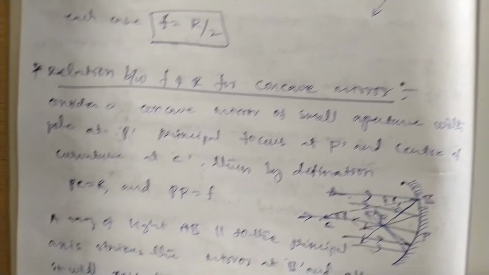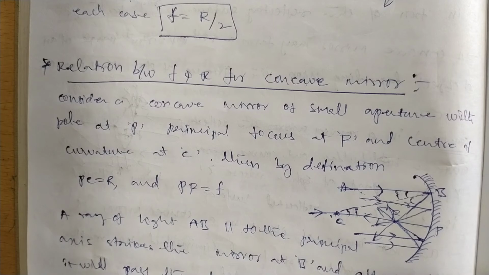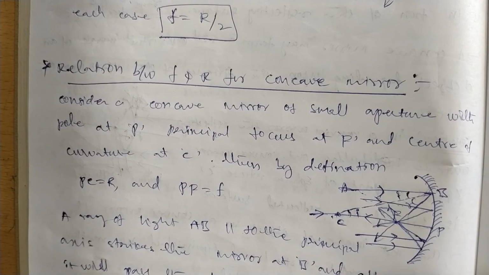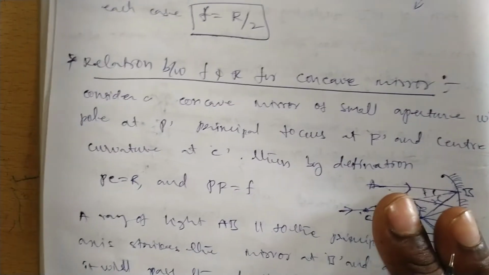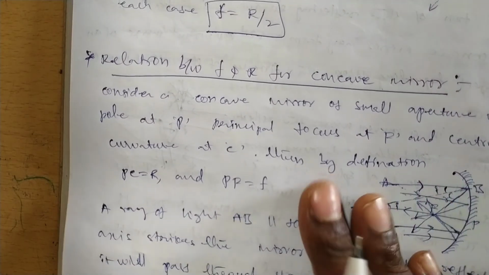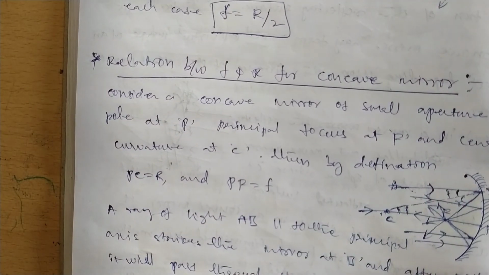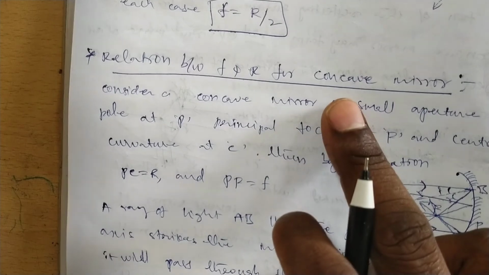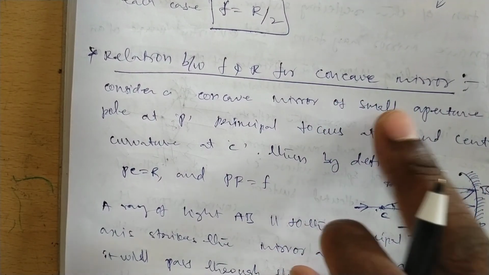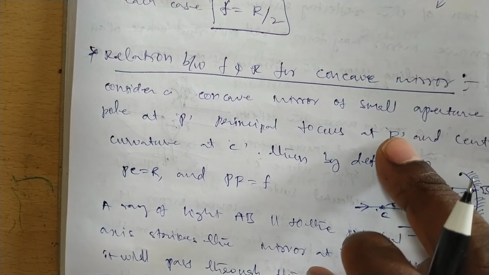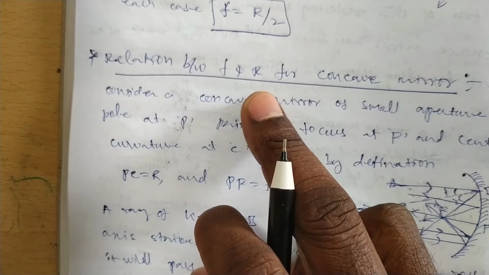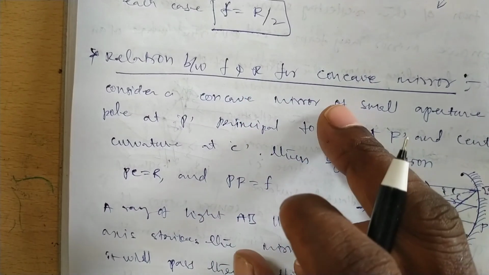The relation between the focal length and radius of curvature holds for both cases. We can prove the relation for the concave mirror and the convex mirror.